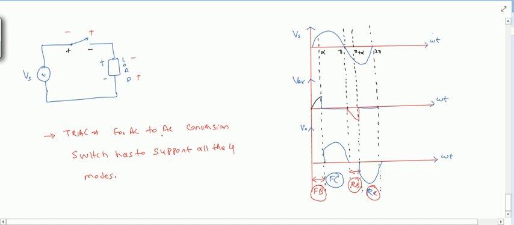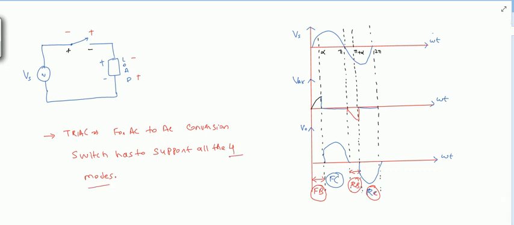So for an AC to AC converter, basically we need all four modes in the switch. Also one more thing: the output should be such that the average should be 0 for AC to AC. Okay, the average should be 0.